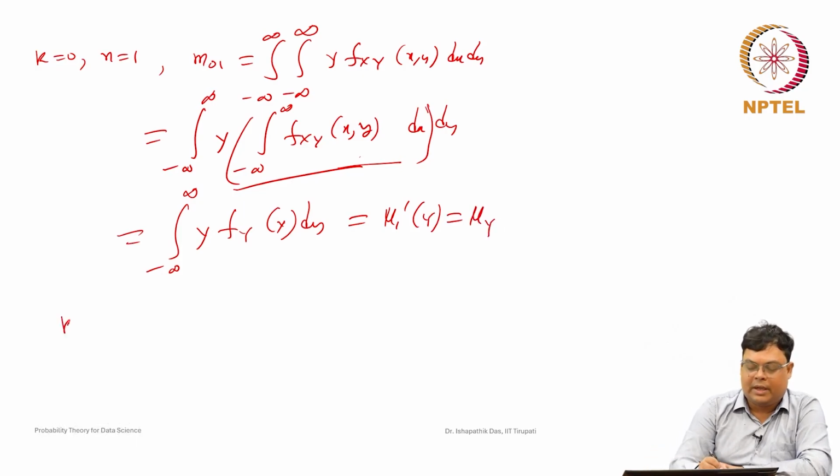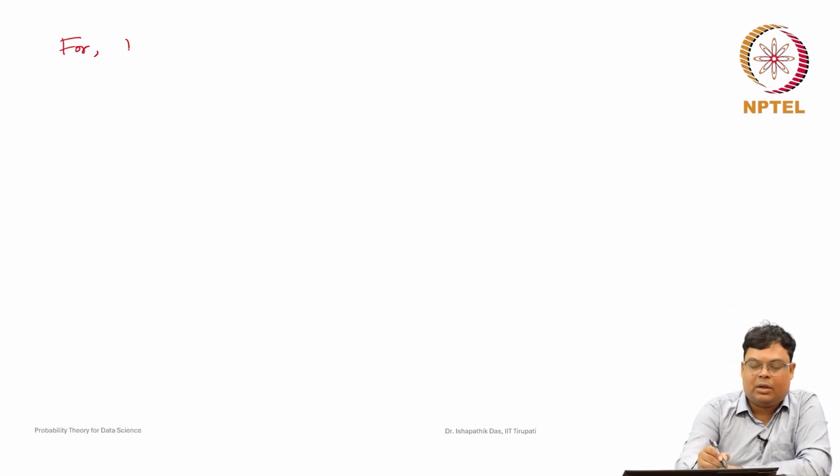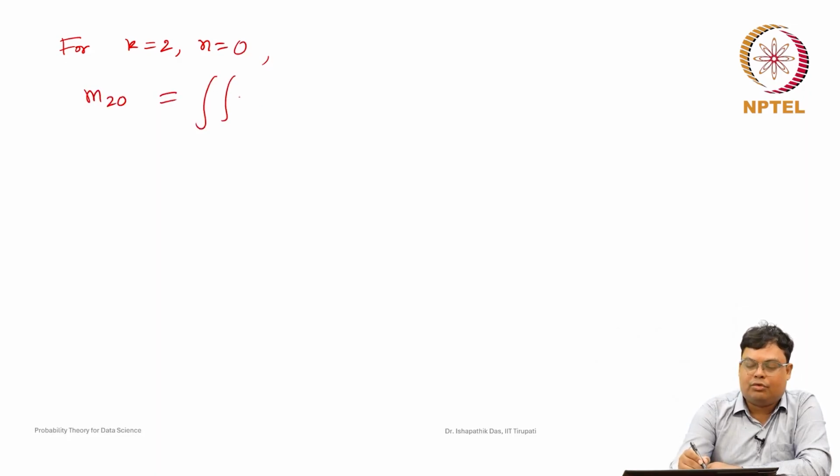Now, if you take k equal to 2, n equal to 0. So, let us write on the next page. Suppose for k equal to 2, n equal to 0, what we will get? This is nothing but m 20. So, m 20 is the integral of x square, y to the power 0, f x y dx dy, from minus infinity to plus infinity.